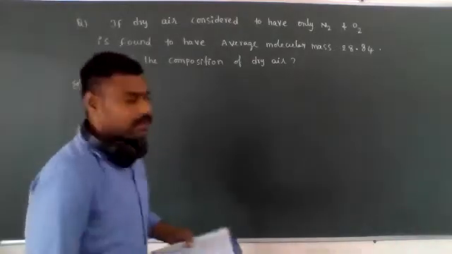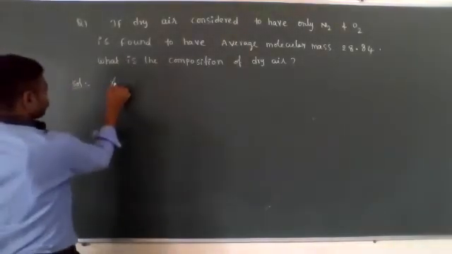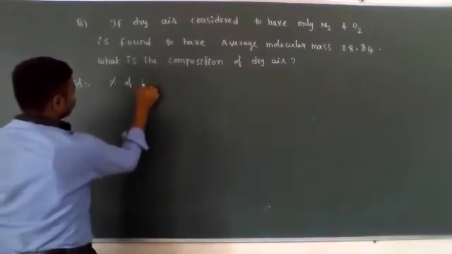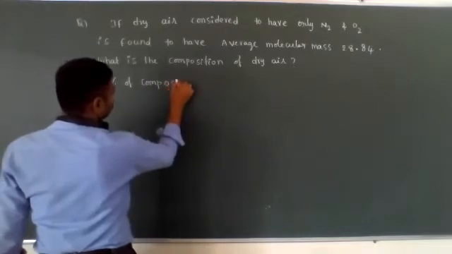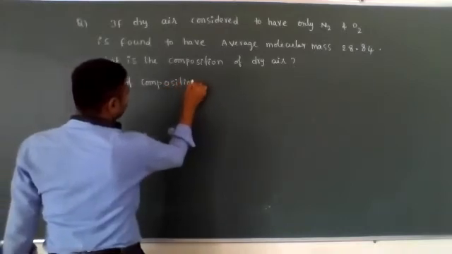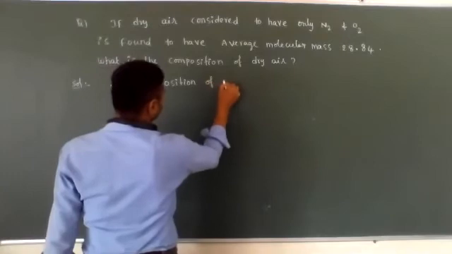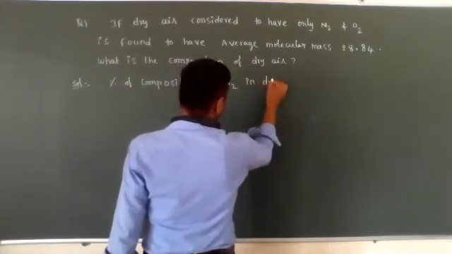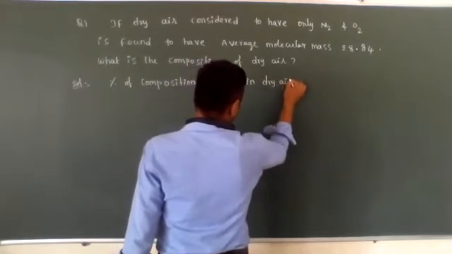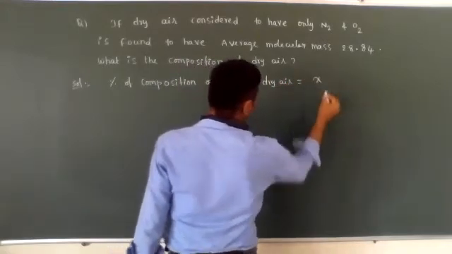Now the percentage of composition of N2 in dry air, let it be X percentage.